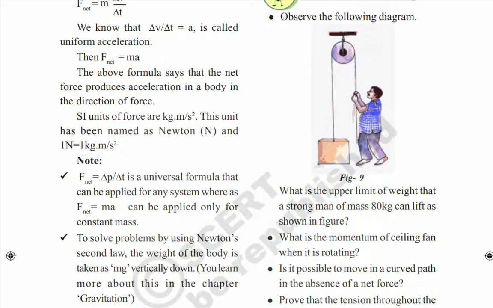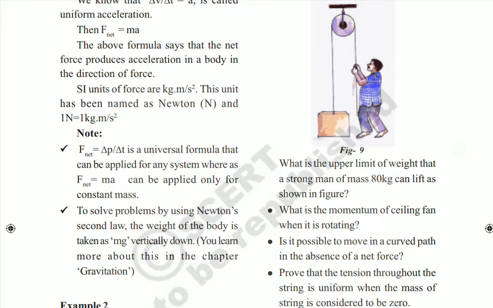In whichever direction we apply the net force, in the same direction only the acceleration of the object will be there. That acceleration is nothing but the movement.